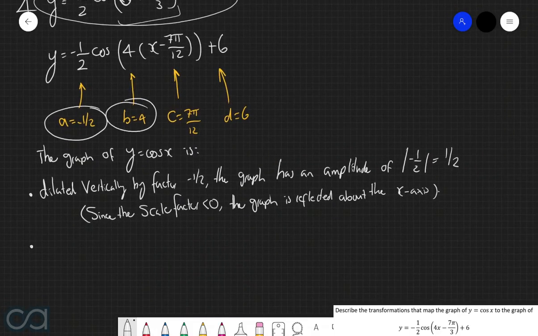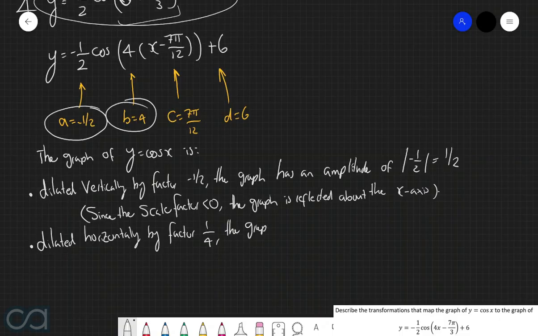Secondly, because the value of b is equal to 4, this means that we're going to have a horizontal dilation by a factor of 1/4, and so therefore the graph now has a period of 2π/4. And 2π/4 simplifies to π/2, so in other words, the graph has a period of π/2.